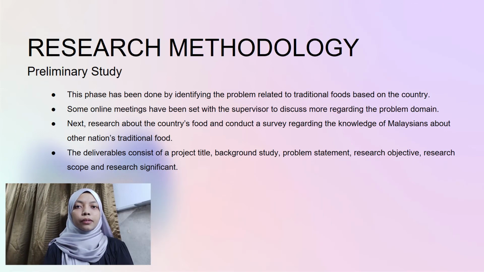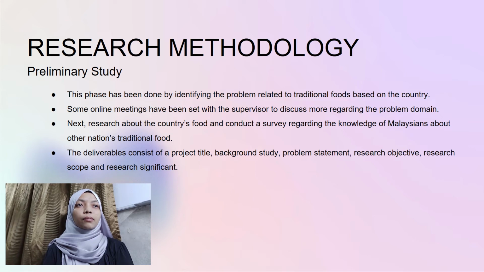Next, research methodology. First, preliminary study. The activities involved in this preliminary study are to identify problems related to food based on country. Second, discuss with the supervisor regarding the topic selection. Third, research about nations' foods. Fourth, conduct a survey about the knowledge of Malaysians regarding food from other countries.